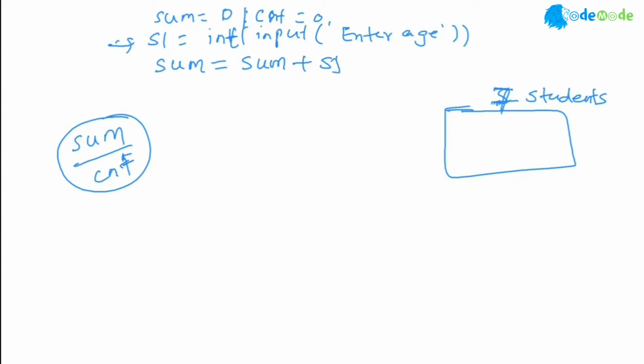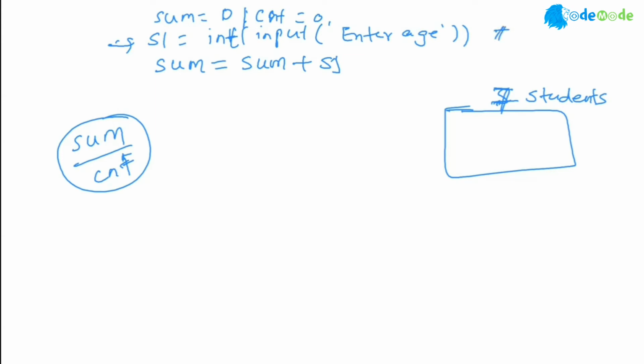Then second thing is, just a second. Okay, so suppose we found this age for Anish.